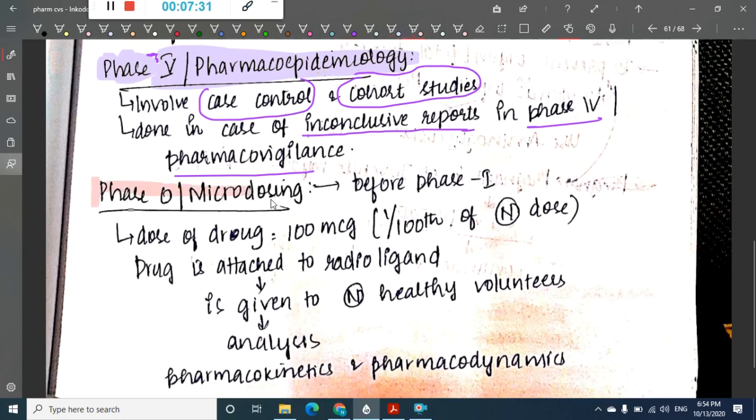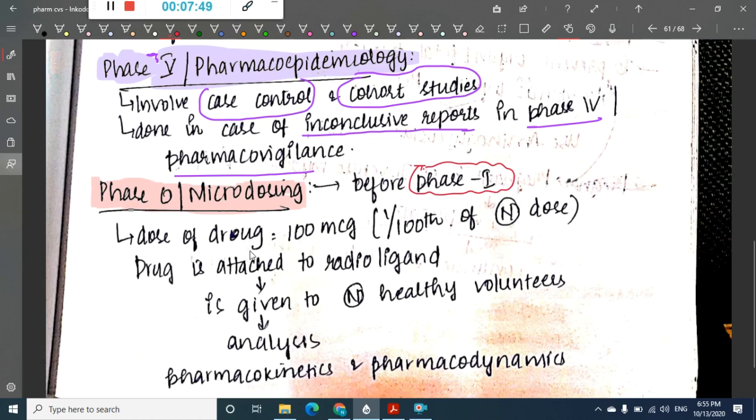Then the last thing that we have to do here is phase 0. That is, the normal phases are done. Then there is something called phase 0 also. This phase 0 or microdosing is actually done for some drugs in phase 1. In phase 1 we do this phase 0 or microdosing for some drugs.